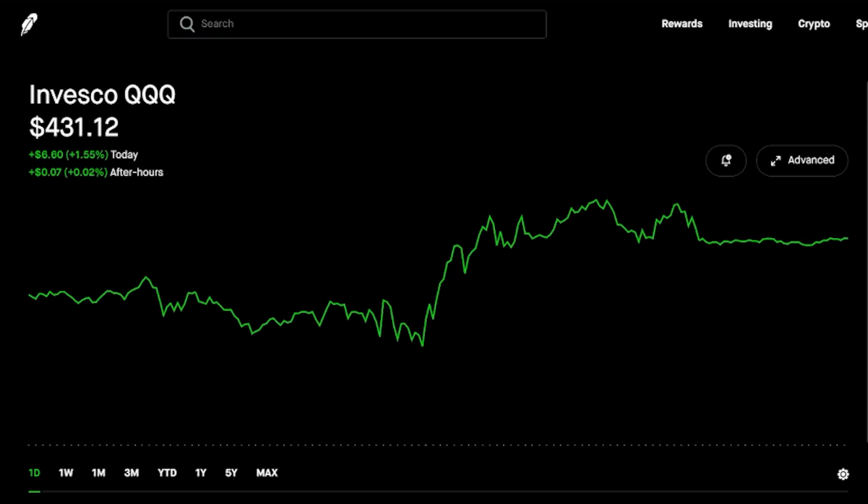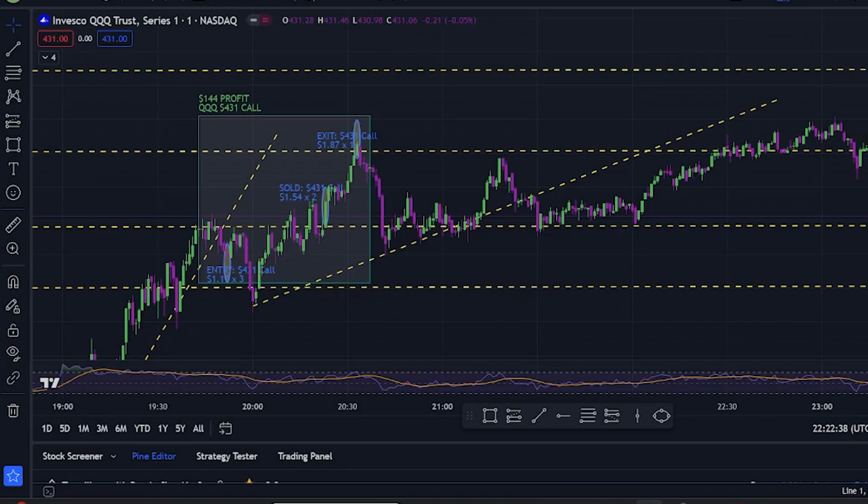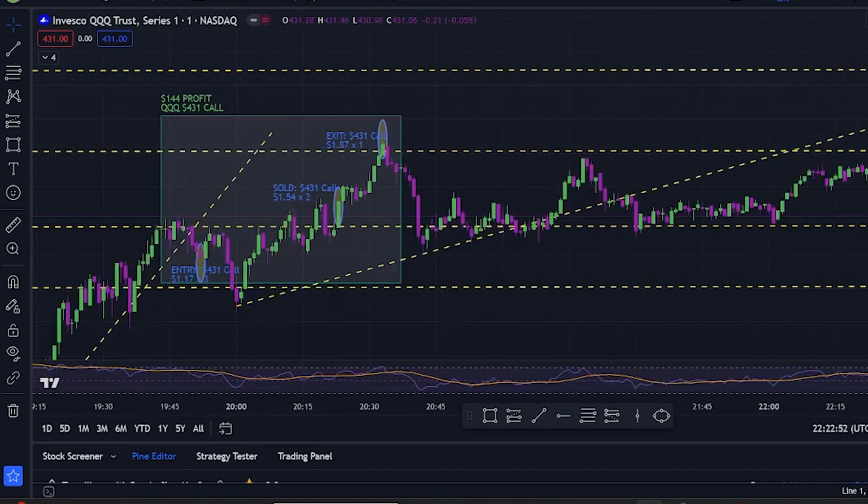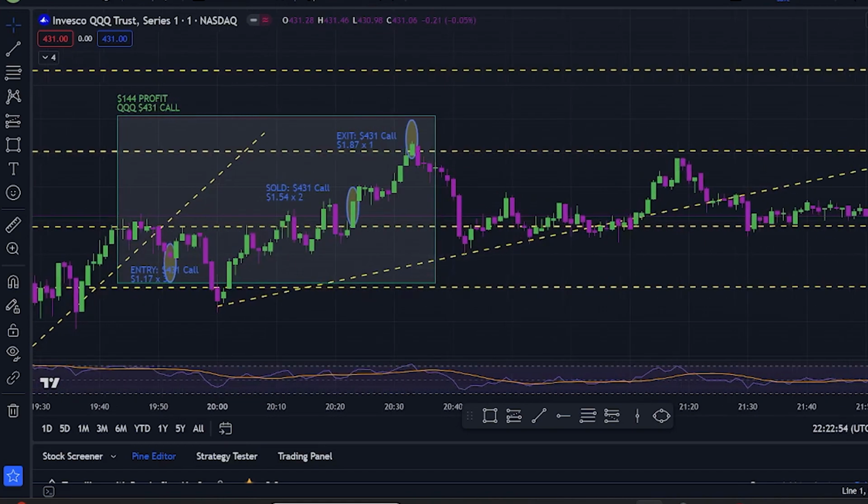So let's go ahead and hop into the chart. All right, so here we are in TradingView. We have the chart pulled up. As you guys know, I have drawn pretty much a square around this area where the trading took place. So let's go ahead and just zoom into this area. Now this is the first trade. However, I did do 2 trades for the day.